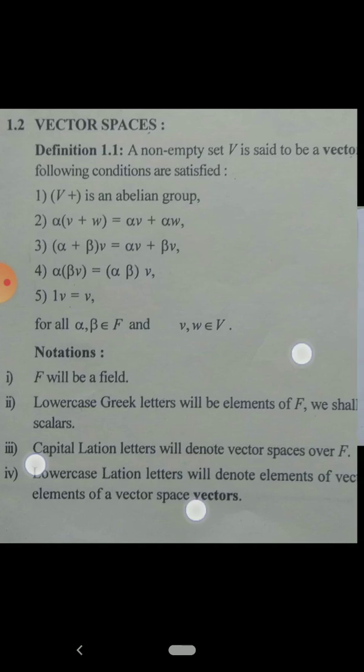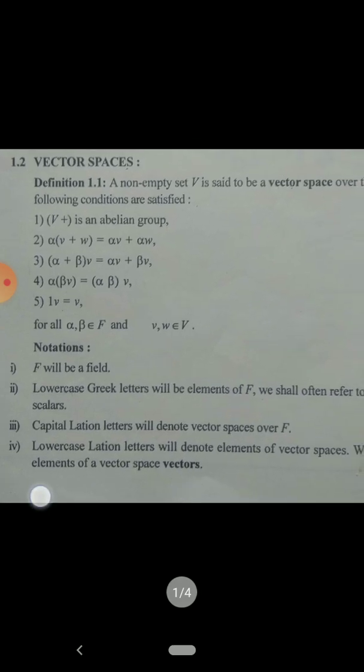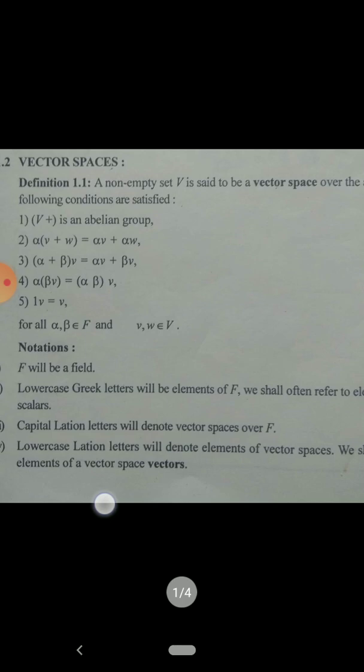Okay, some notations are given. I have just told you that in a vector space V over F, F is always a field. The elements of a field F are denoted by Greek letters, that means alpha, beta, gamma, theta, eta, like this.